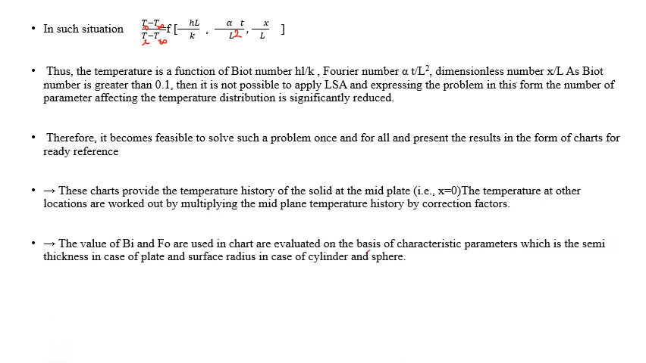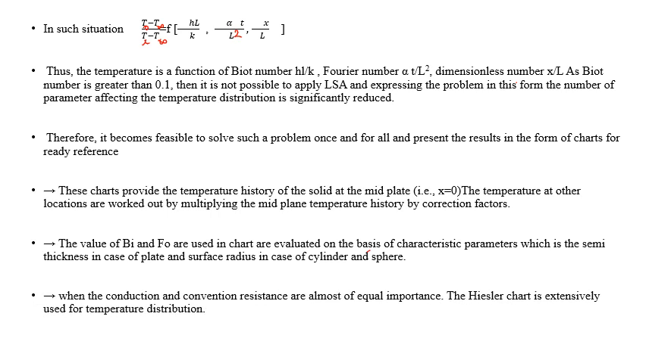The values of Biot and Fourier numbers used in the chart are evaluated on the basis of a characteristic parameter, which is the semi-thickness in the case of a plate and the surface radius in the case of a cylinder and a sphere. When the conduction and convection resistances are of almost equal importance, the Heisler chart is extensively used.